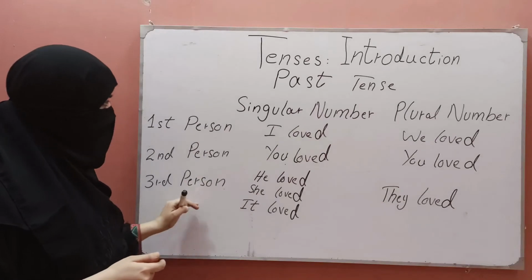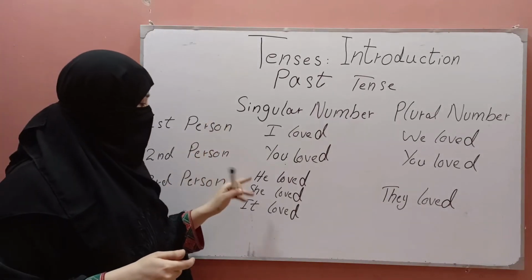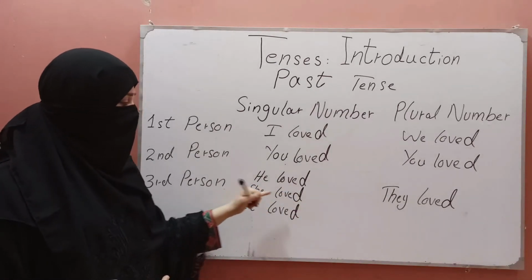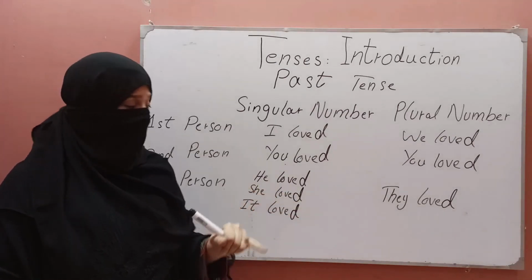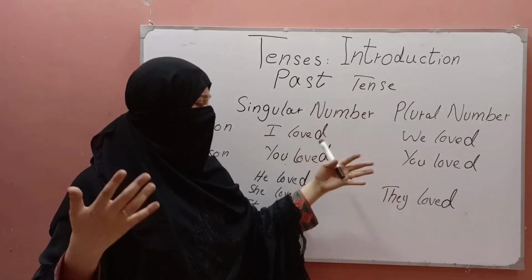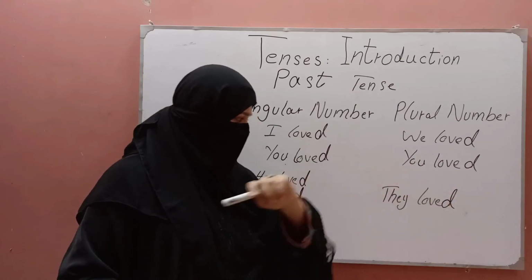And if third person is in singular number, if it is male, we will use he loved. If it is female, we will use she loved. If it is inanimate, we will use it loved. If there are so many, they are in plural number, again we will use they loved.